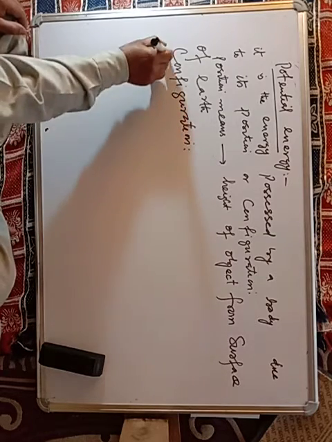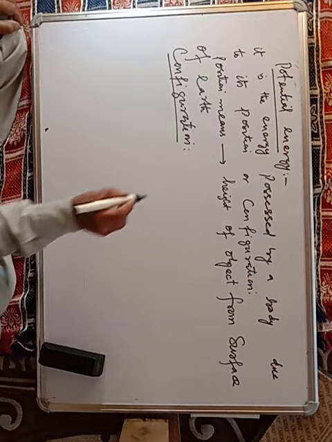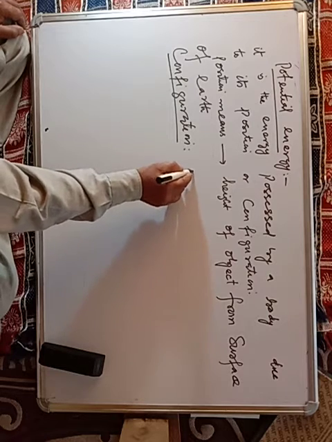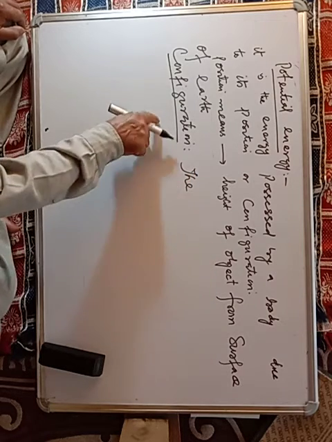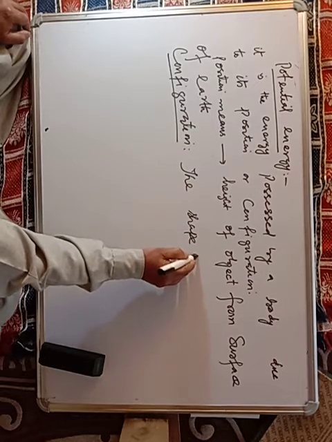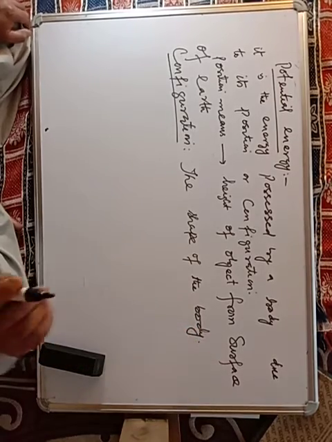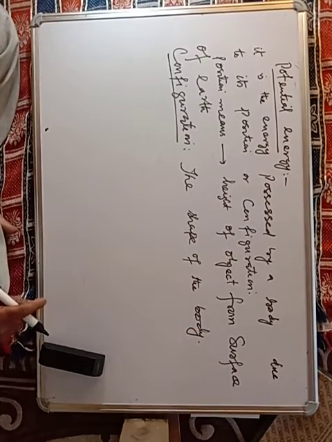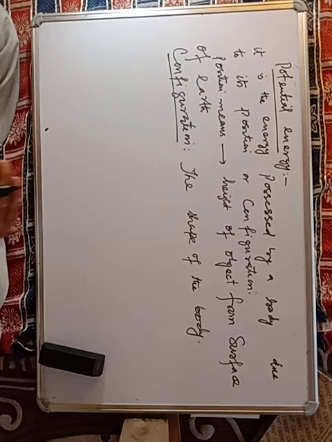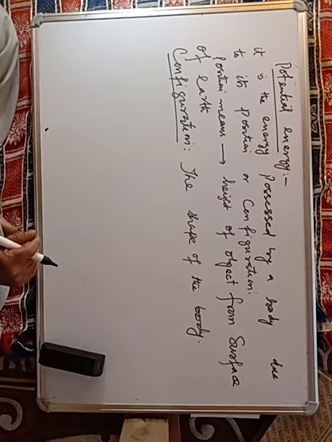तो configuration क्या होता है? It is the arrangement or the shape of the body. It refers to the shape of the body. तो आपको याद रखना होगा, if a body is at a certain height from the surface of the earth, it has a capacity to do work.